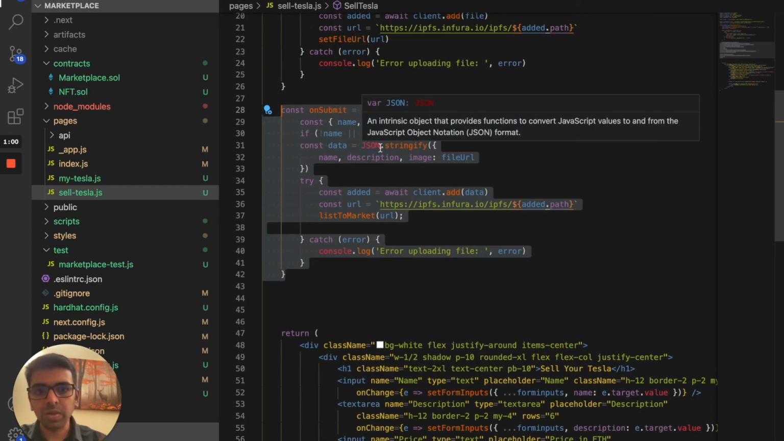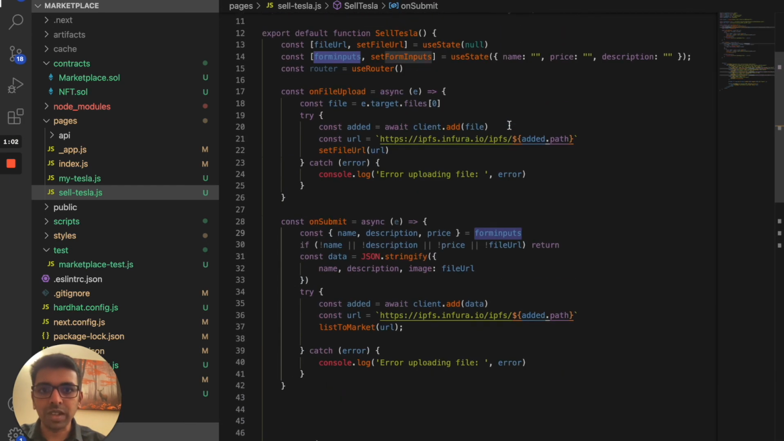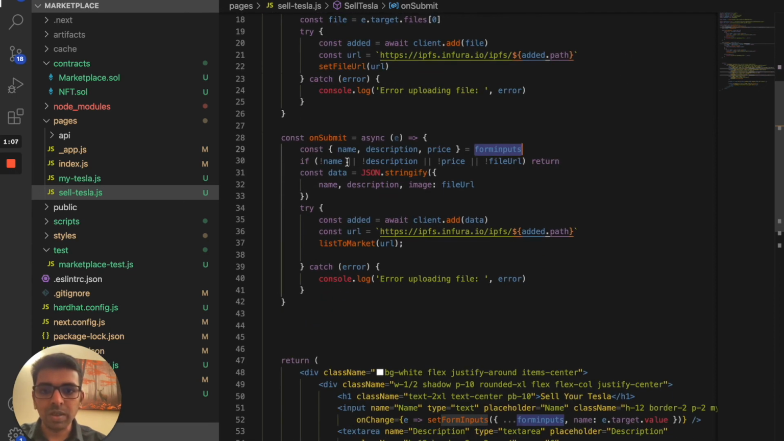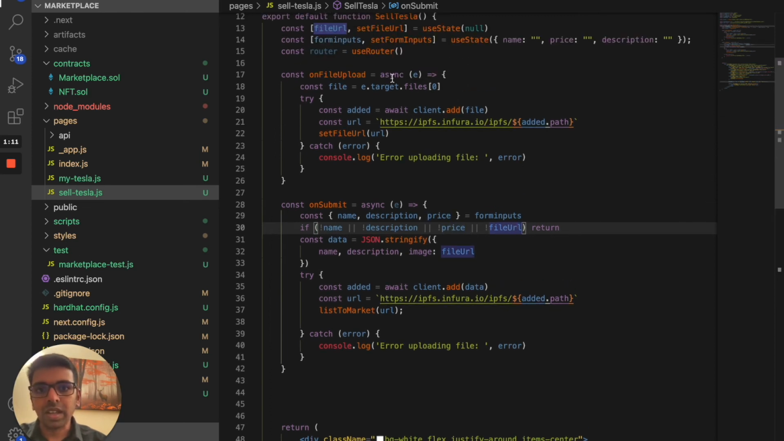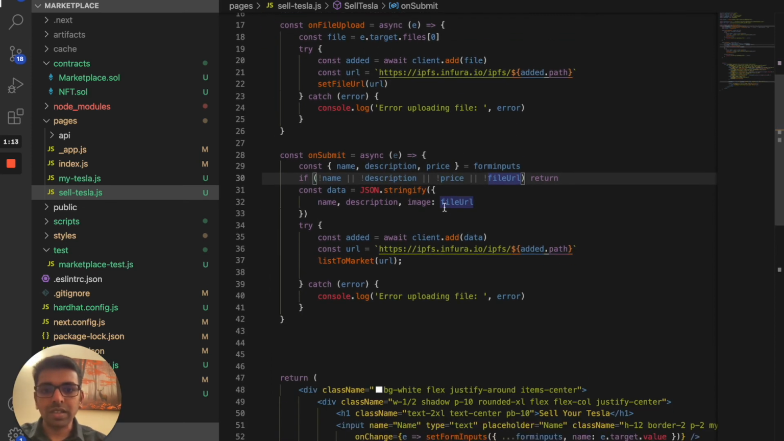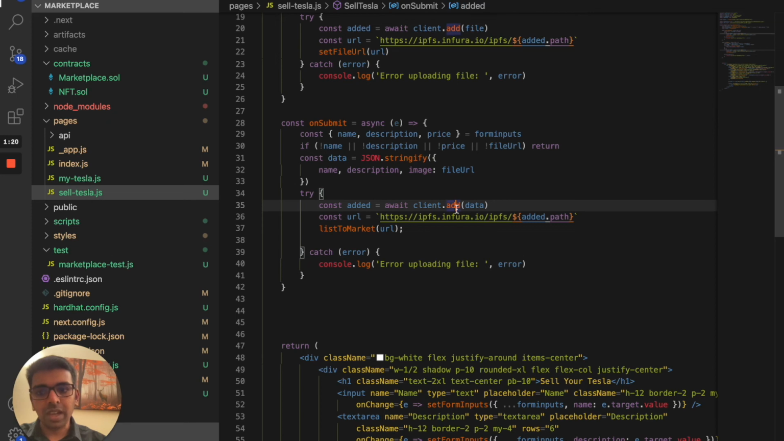Next thing we need to do after this is write a function to submit the form. When the form is submitted, we need a few pieces of information: the name, price, and description. We will make sure that we have the name, price, and description, and that the file URL is already there in the system. Once we have that, we stringify this information and upload it again into IPFS.